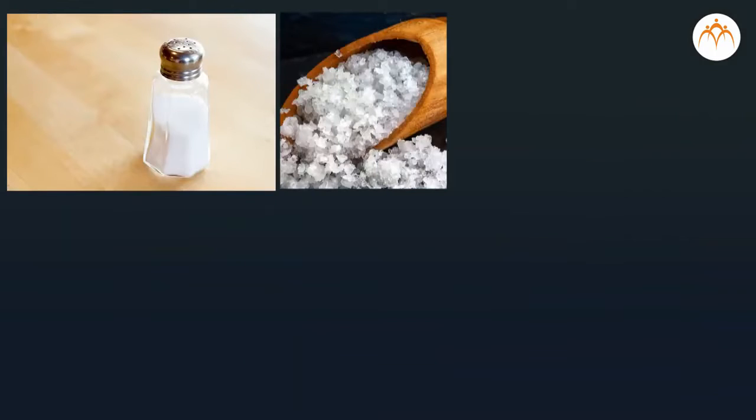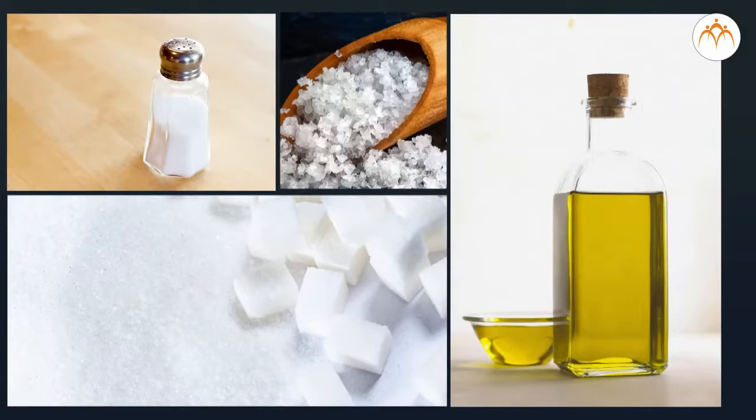Another method of food preservation is addition of preservatives. There are two types of preservatives as natural and artificial. Salt, sugar, oil are common natural preservatives even used in the house.